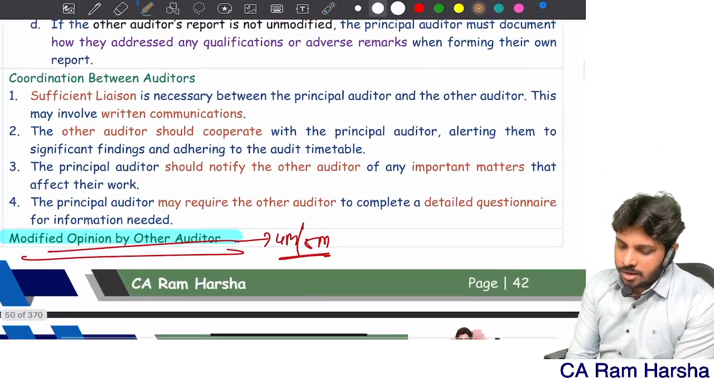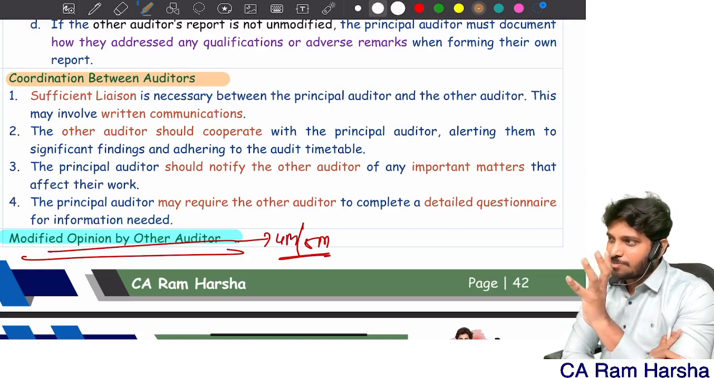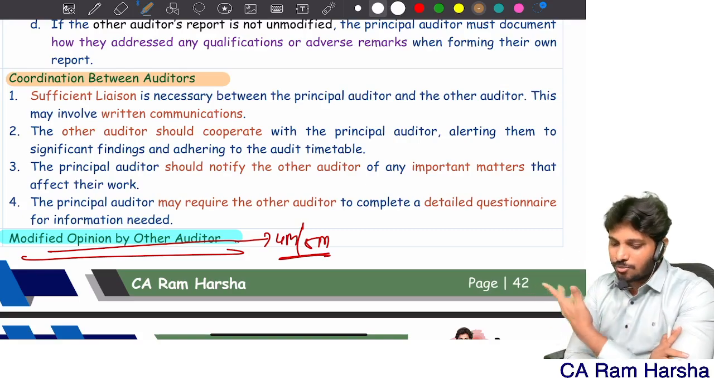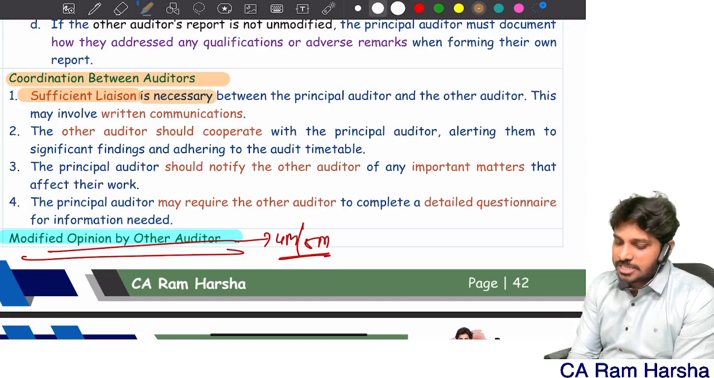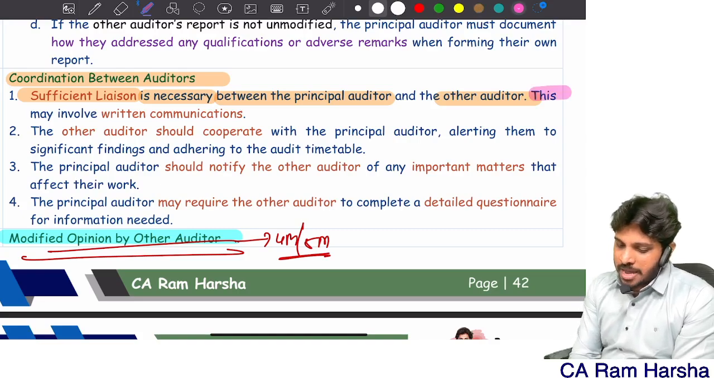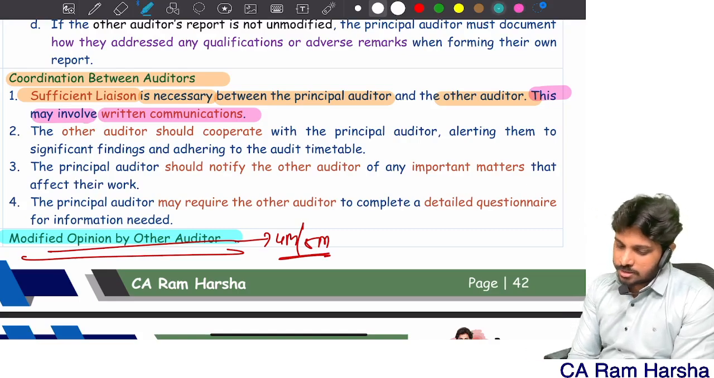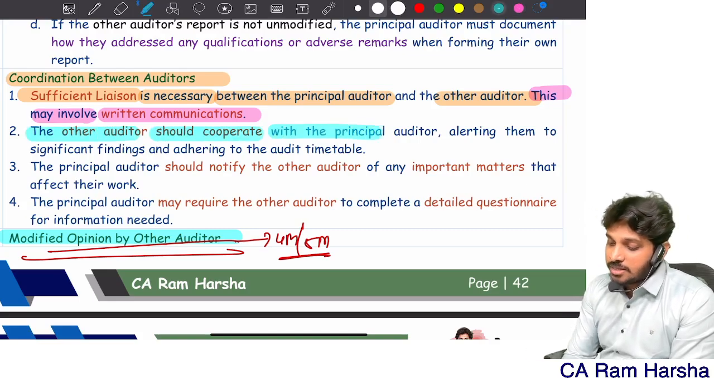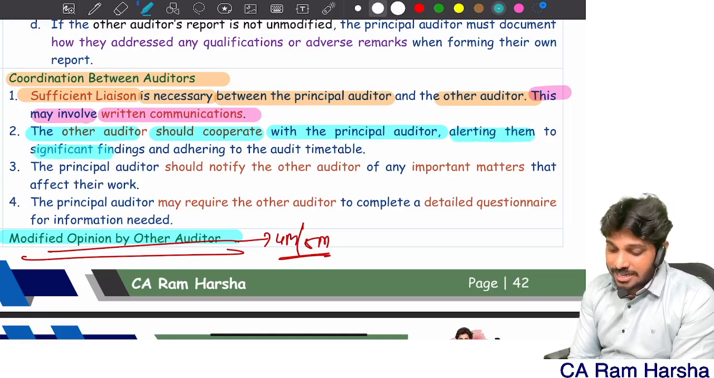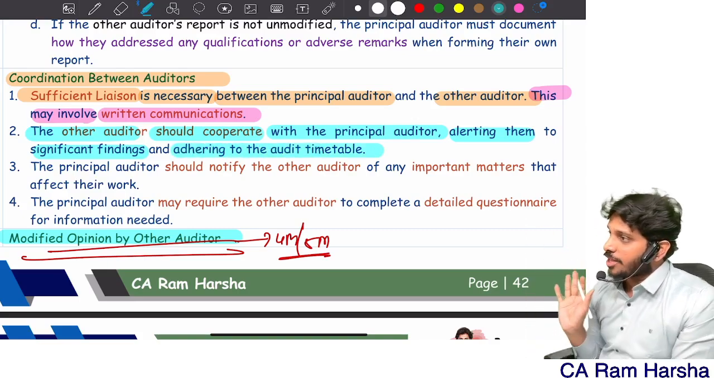Coordination between auditors. Obviously principal auditor and other auditor must have sufficient proper coordination, right? Sufficient coordination is necessary between principal auditor and other auditors. This may involve written communications as well. The other auditor should cooperate with principal auditor, alerting them to significant findings and adhering to the timetable.